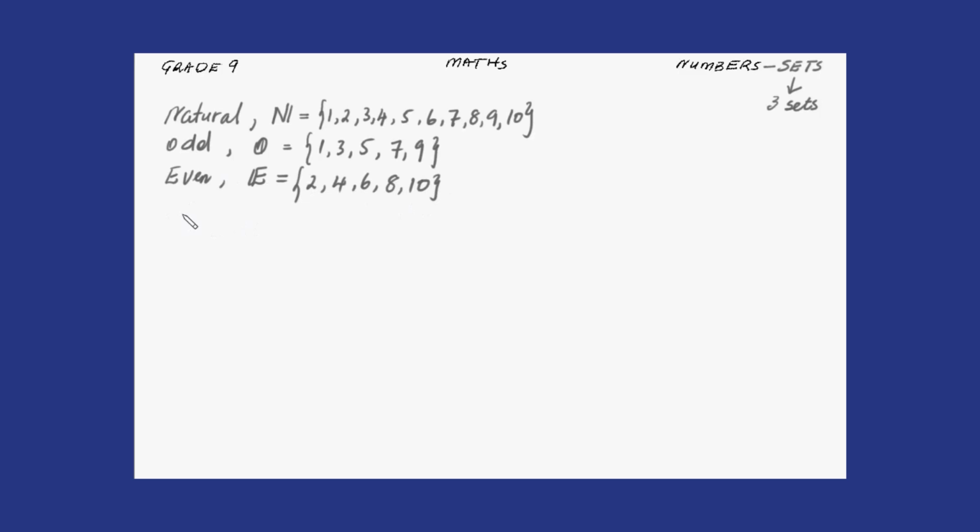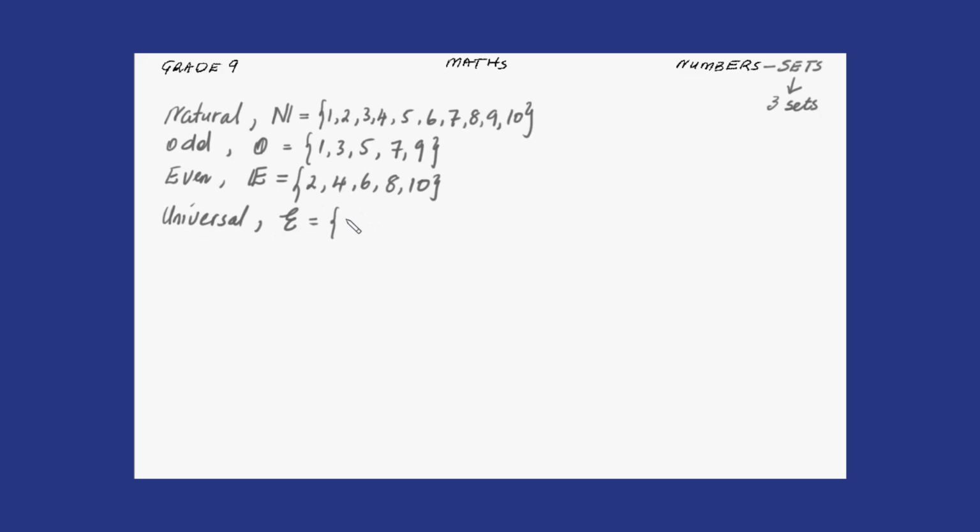I don't want to have many sets. Let's say we have this one, all right? And let's say we have the universal set. The universal set, the symbol is this one.